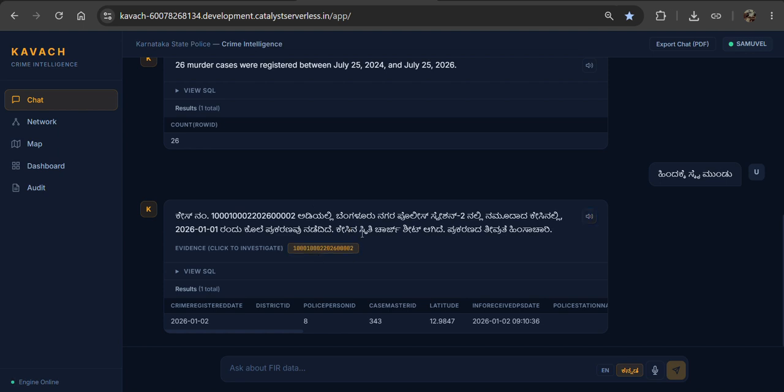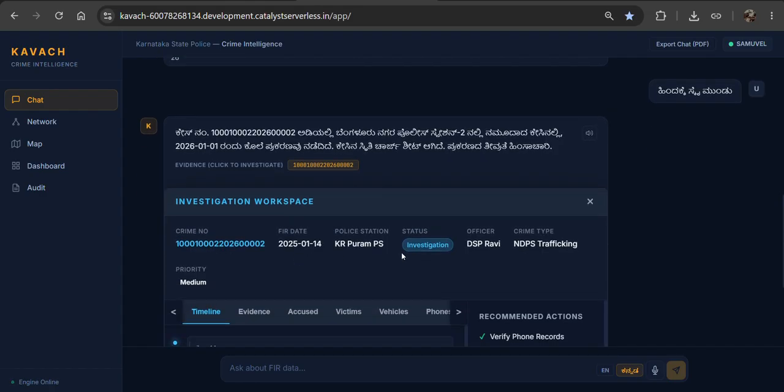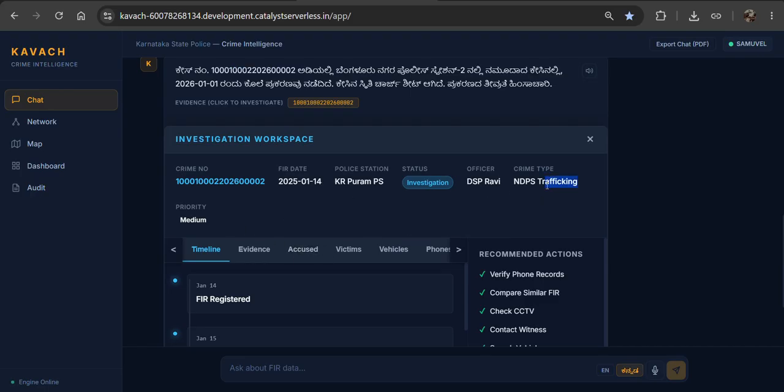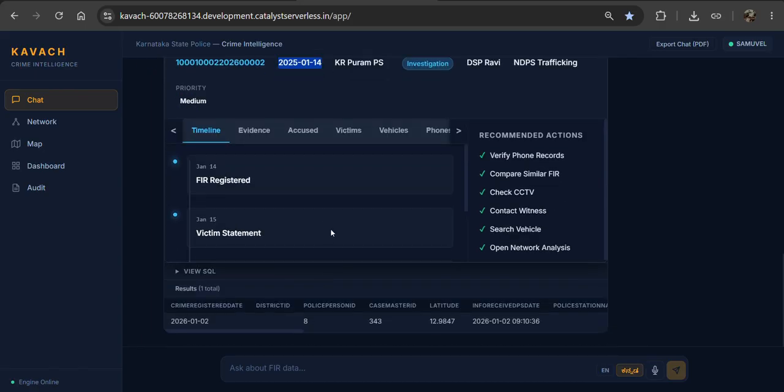Yes, it will speak the local language as they speak Kannada, and it will also give what things were done. For example, if it's an NLSP tracking, who the case was handled by, DSP Ravi, whether the status is still in investigation or fully completed, and where it was done, like KRS Puram police station, which date it was filed as an FIR, and also we can easily get the data as it's seen.